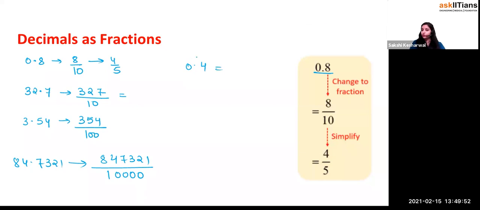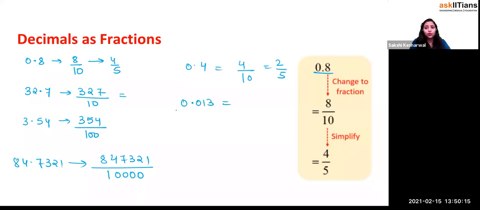Now if I write like 0.4, so this can be written as what? You have not taken any whole part with it, but you have taken just 4 parts of it, and you have done the division into how many parts? Only 10 equal parts. That is why it can be written as what, beta? 4 by 10, which is equals to what? 2 by 5, right?